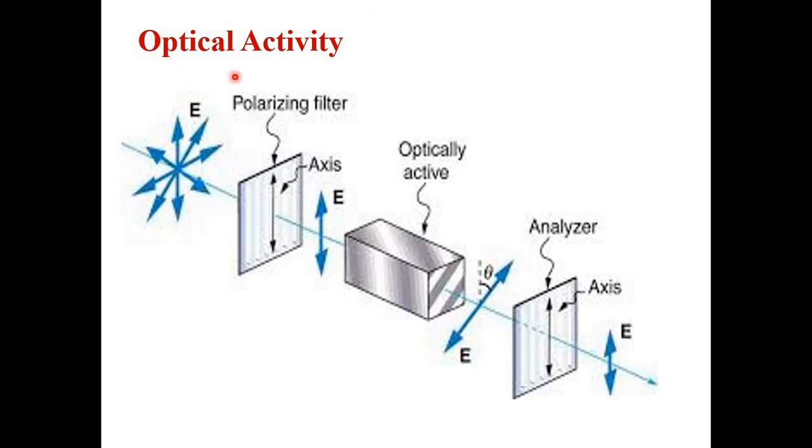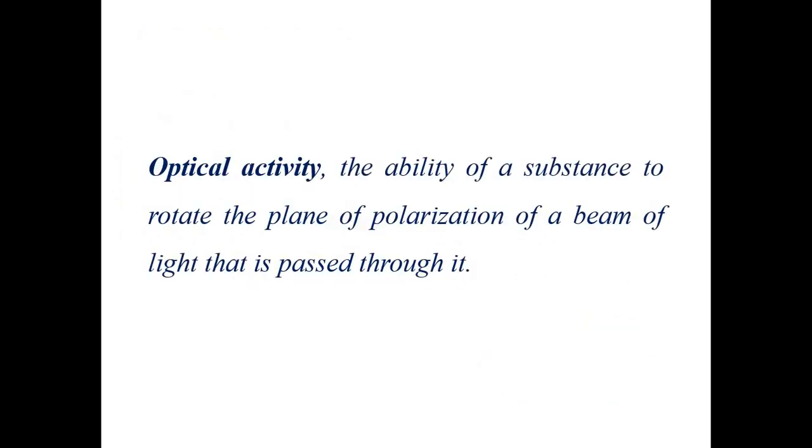Basically, optical activity is one phenomenon of polarized light. Whenever polarized light passes through some substances, there will be a change in its angle of propagation. That angle is known as the angle of rotation, and the complete phenomenon is known as optical activity. The substances which are capable of rotating the plane of polarization are known as optically active substances. So here the definition of optical activity is provided.